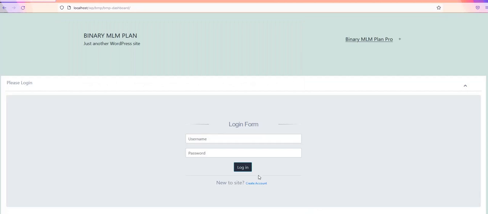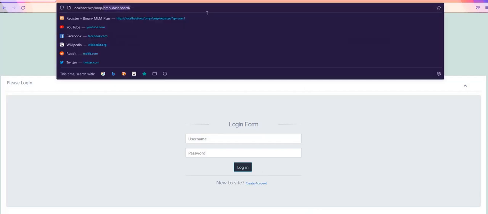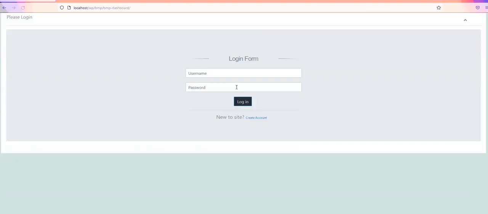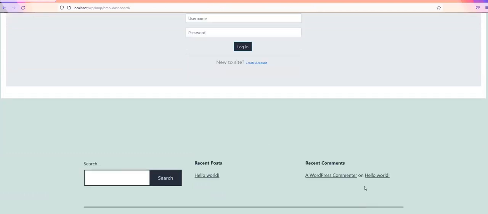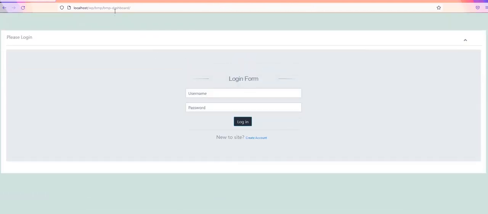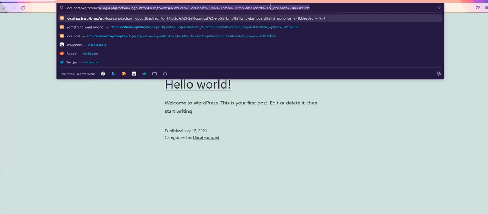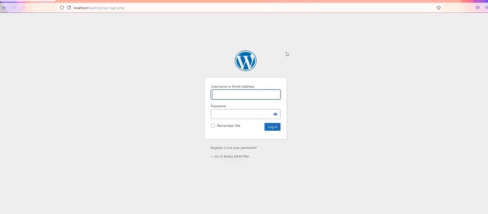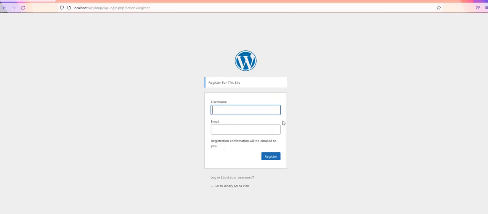If I go here, to wp-login.php, and this is the logout, and if I come here, wp-login.php, the options will be like registration.